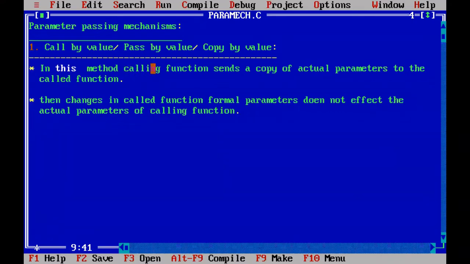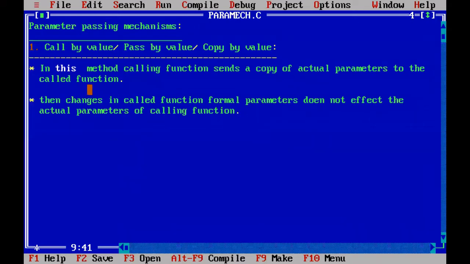What happens in this method? When we are passing the copy of actual parameters from the calling function to the called function formal parameters, we are sending just a Xerox of the actual parameters of the calling function to the called function formal parameters.